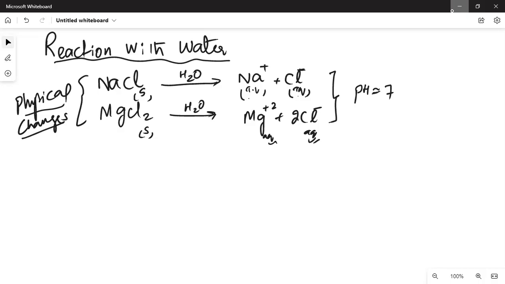And the next one is aluminum chloride, AlCl3. When you put it in water, they get hydrolyzed. अभी मैंने table में लिखा था. So hydrolysis is the chemical change. It forms Al(OH)3 plus HCl.